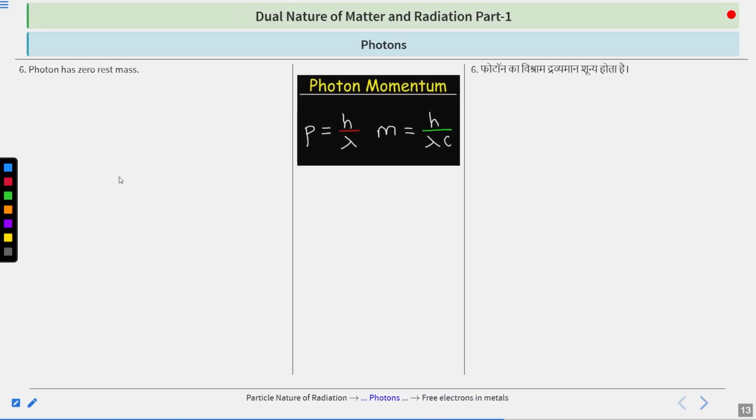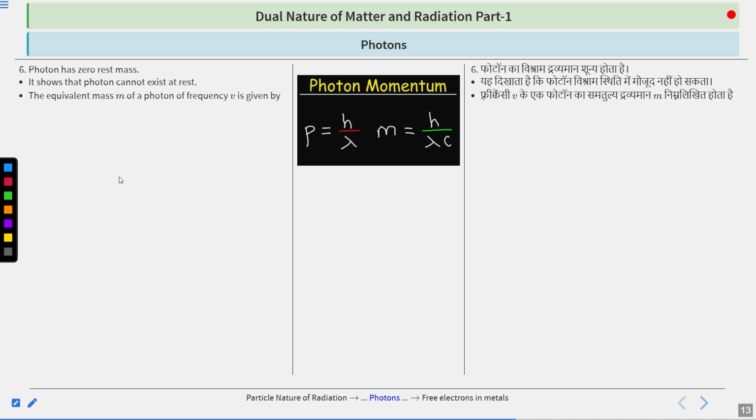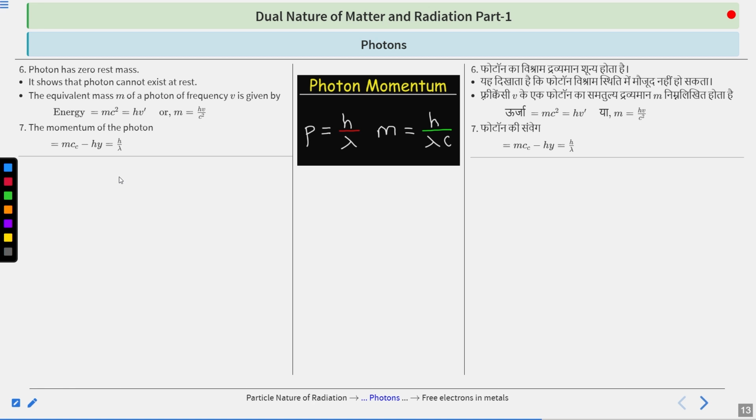A photon has zero rest mass. It shows that a photon cannot exist at rest. The equivalent mass m of a photon of frequency v is given by energy E = mc² = hv, or m = hv/c². The momentum of the photon equals mc = hv/c = h/λ. So remember, since the photon has zero rest mass, it will always be traveling. It cannot exist at rest. Make this clear in your mind. Photons will always be in travel or emission.